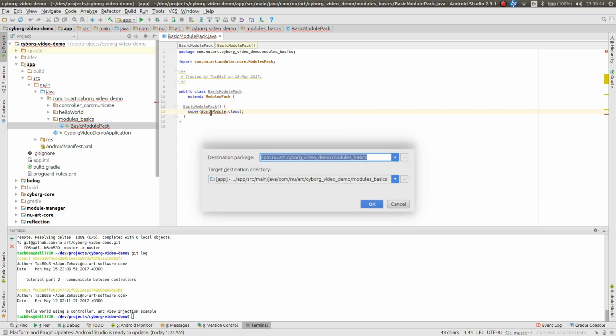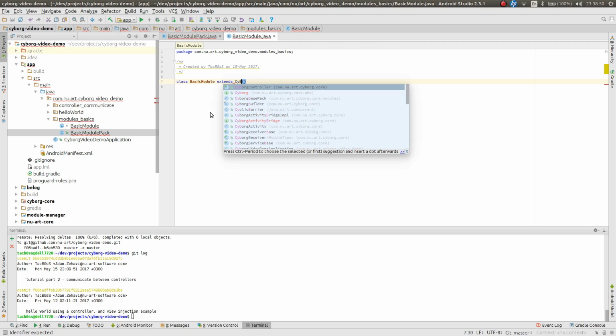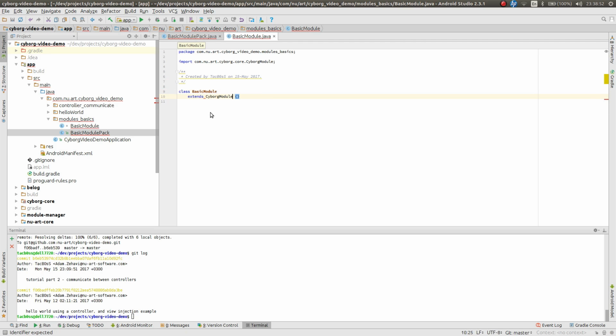Let's create a new class, of course, and it will extend CyborgModule. Like you are probably used to, modules or singletons require initialization with the application context.